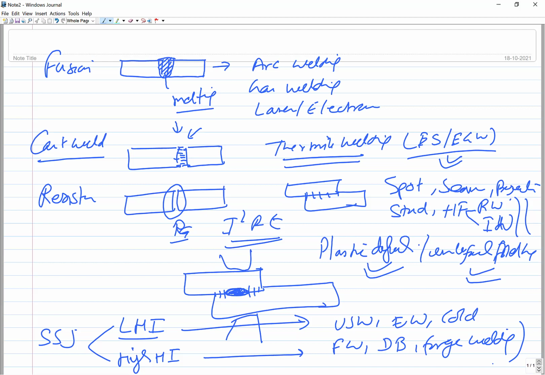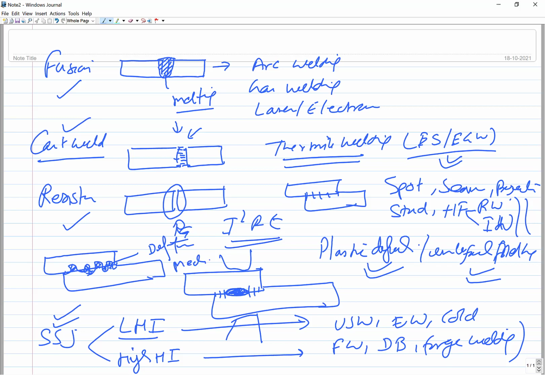This classification is based on the approach, like fusion, cast welding, resistance heating, or solid state joining. In case of solid state joining, basically it is mechanical interlocking between the two. Say you take two components that are either explosive welded or ultrasonically welded, so there will be intermixing of the two metals from both sides at micro level. This intermixing leads to the development of the joint, but it is also coupled with diffusion. So diffusion coupled with the mechanical interlocking caused by the mechanical deformation at the interface are the mechanisms responsible for development of the solid state joints, okay.